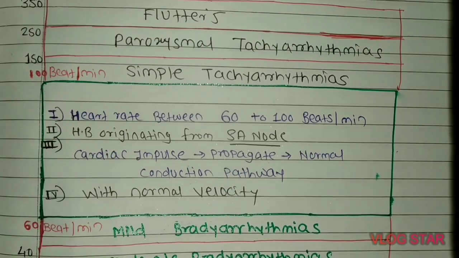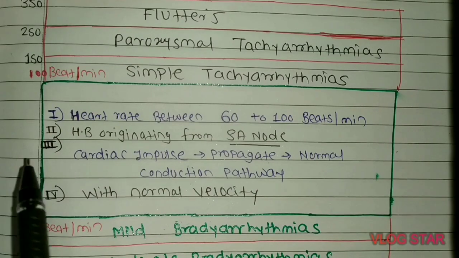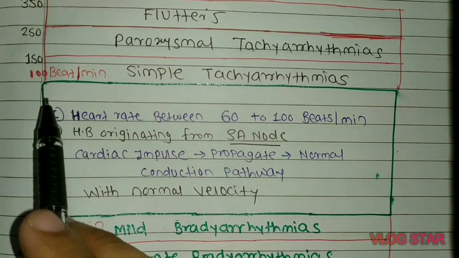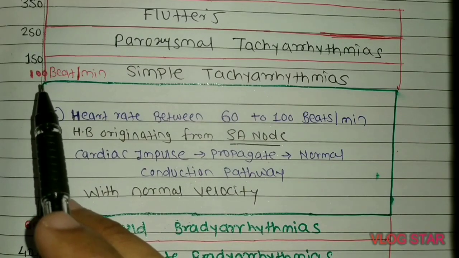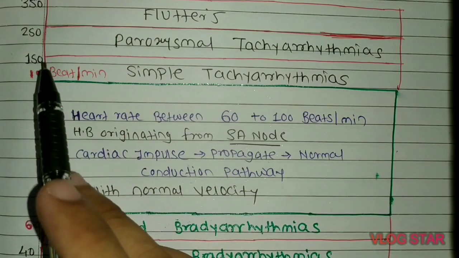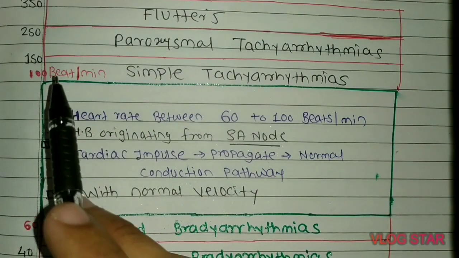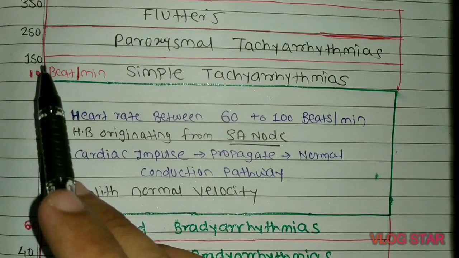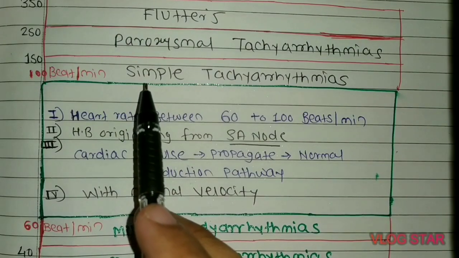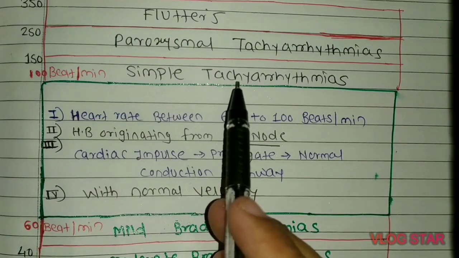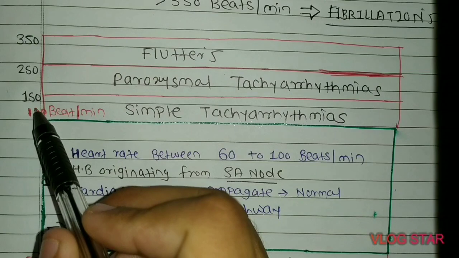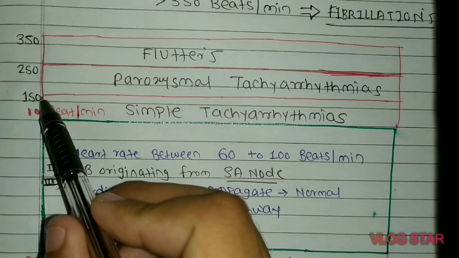What happens when the heartbeats rise? When the heart rate rises between 100 and 150 beats per minute, it is called simple tachyarrhythmias. What happens when the heart rate rises above 150 beats per minute?